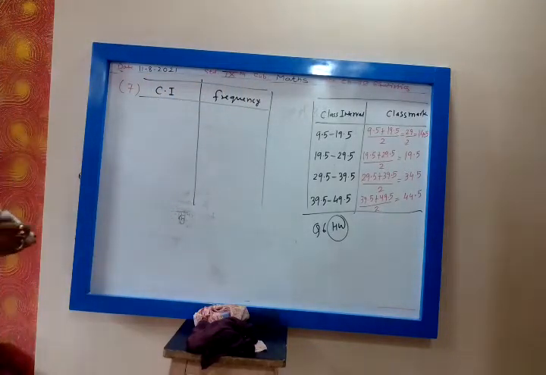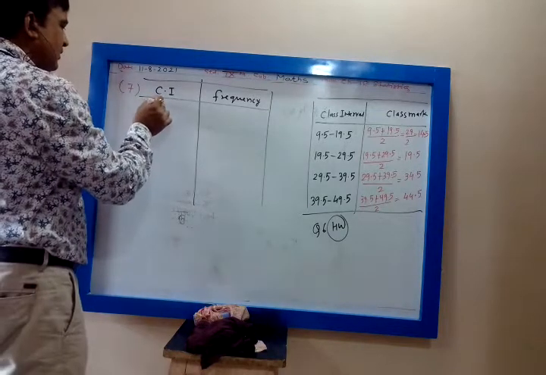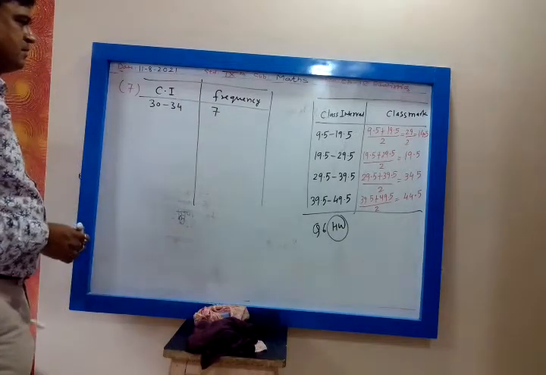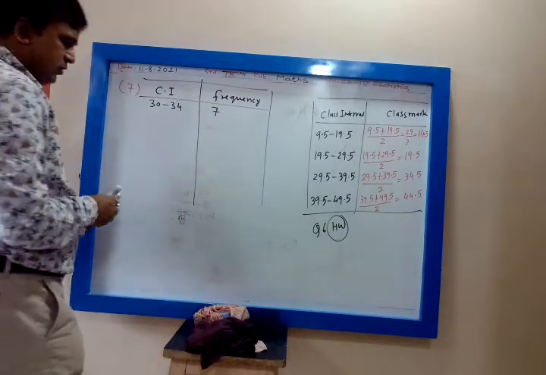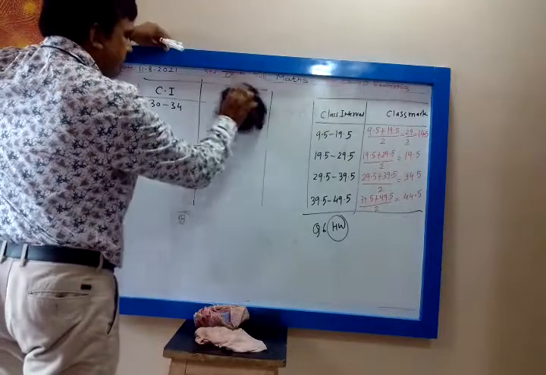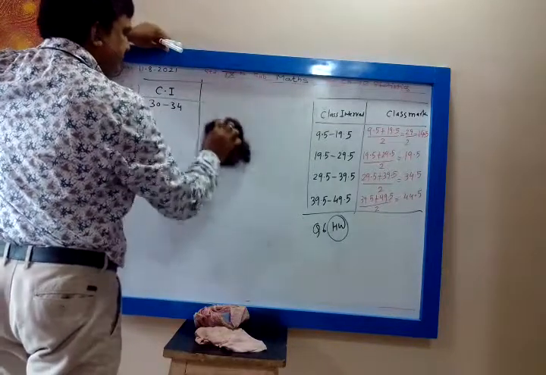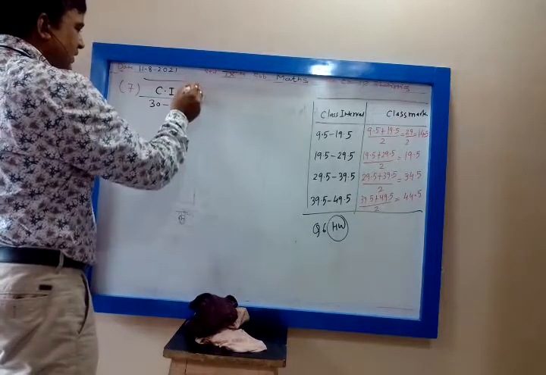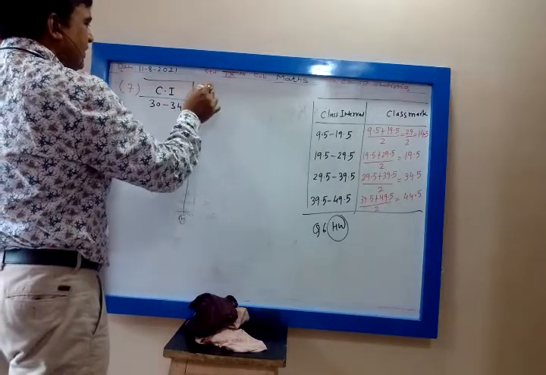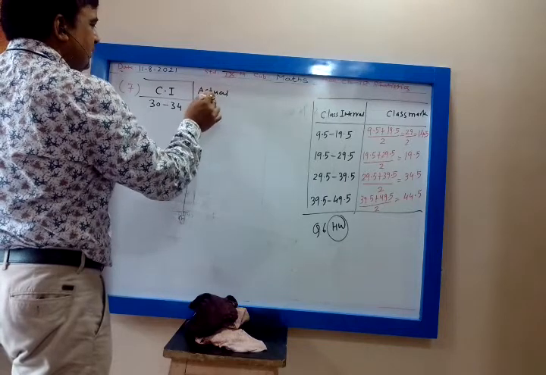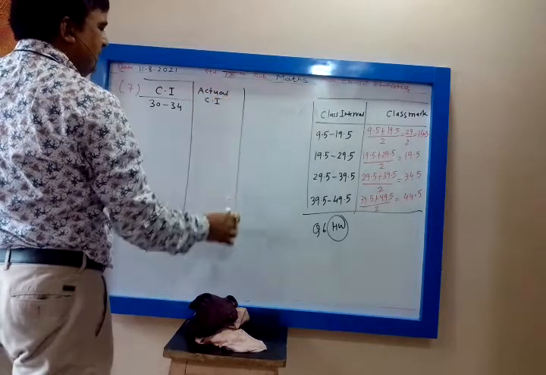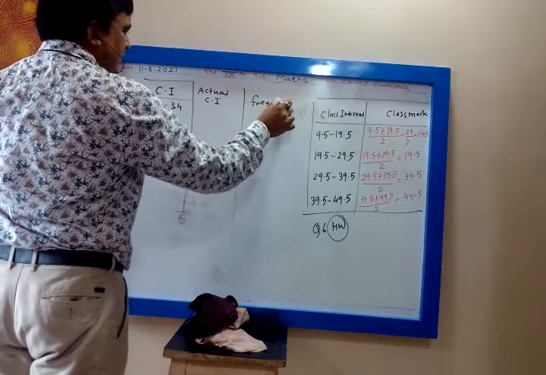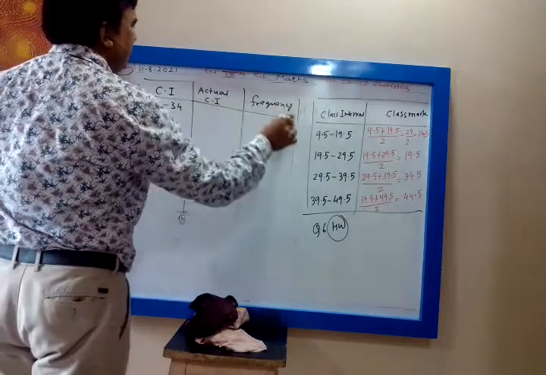Class interval 30 to 34, frequency is 7. Okay, you can do one thing: after the class interval Ci you can write the actual class interval, then you can write frequency, so that it all gets done in one table.